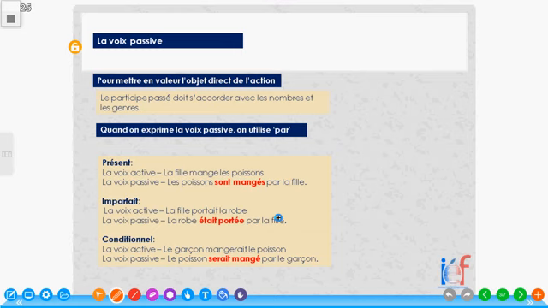This is one person eating more than one thing. Now we are bringing these fishes, the objects, to emphasis. La fille mange les poissons.